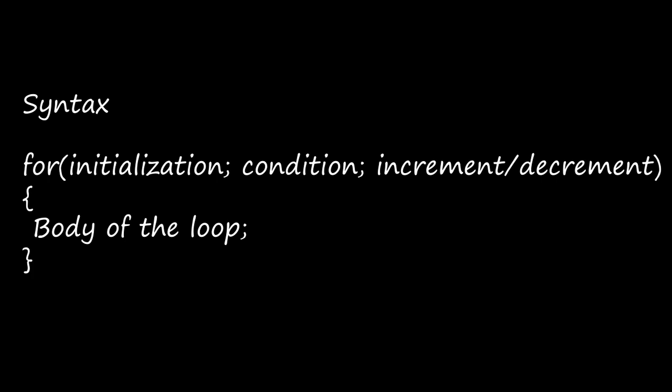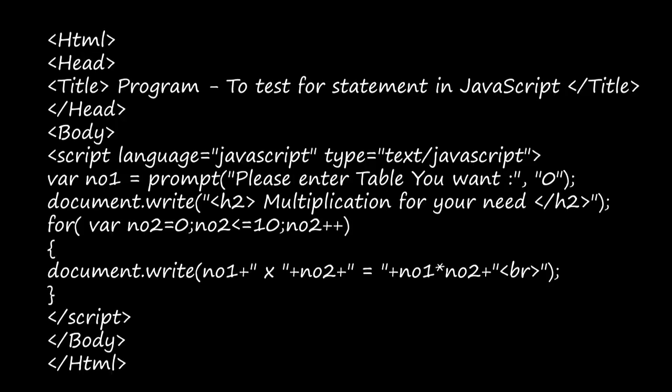Let's see an example for this for loop. It is on page number 323. Just refer to it. First we have opened the HTML tag, then the head tag, then the title tag, and we have given the title "Program to test for statement in JavaScript", then closed the title and the head tag, and then we have opened the body tag. Inside the body tag, we have script language is equal to JavaScript, type is equal to text/JavaScript. So with this script line, we are including the JavaScript inside this HTML, right?